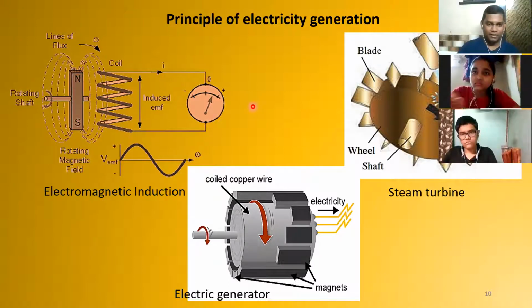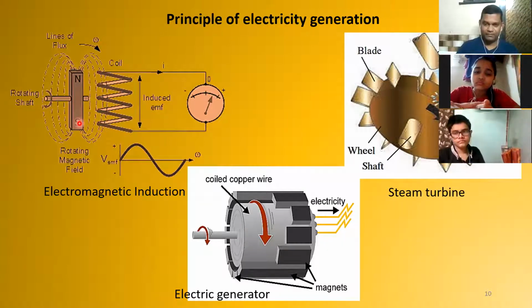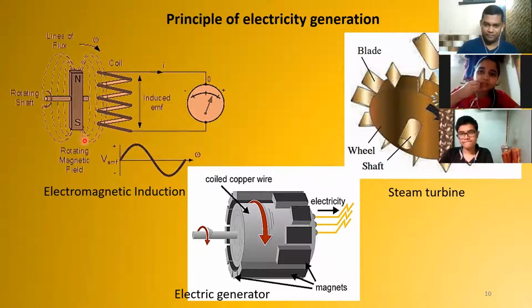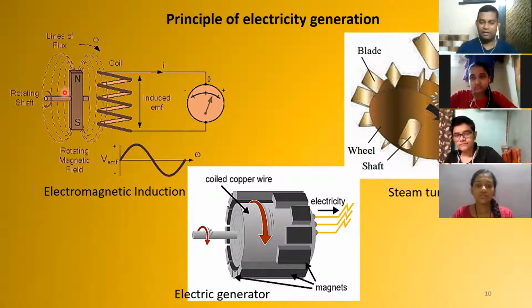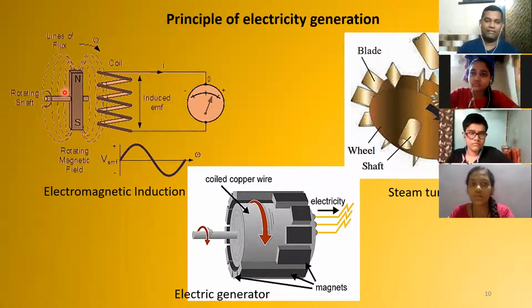If you take this type of magnet, magnets are available in many shapes. The most common one is a bar magnet. Okay, a magnet, you know very well, has two poles, a north pole and a south pole. These dotted lines which you can see represent the magnetic field. Every magnet, according to its size and level of magnetism, will have its own magnetic field. You must have heard about this term, magnetic field, right?